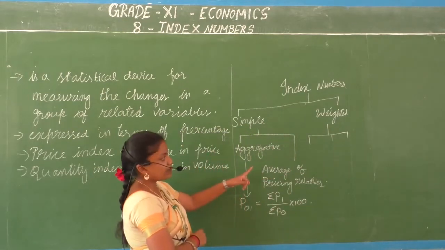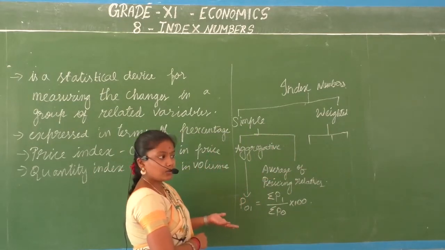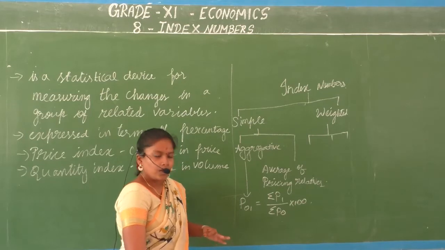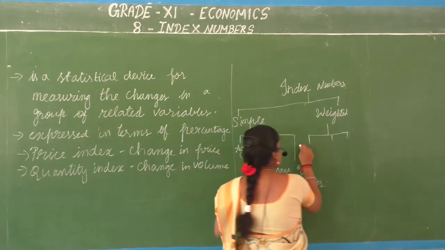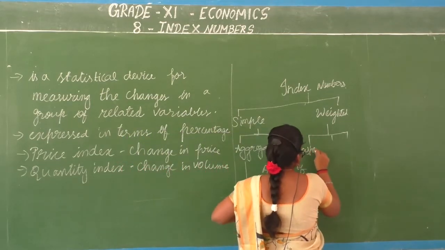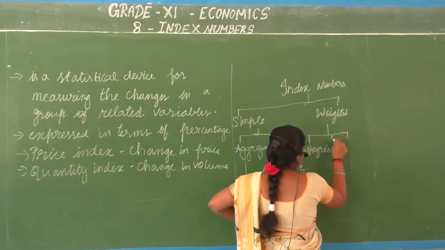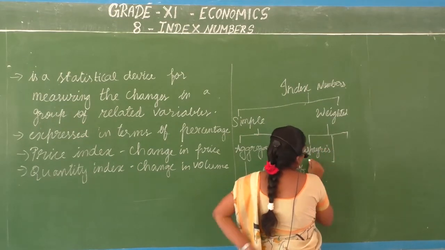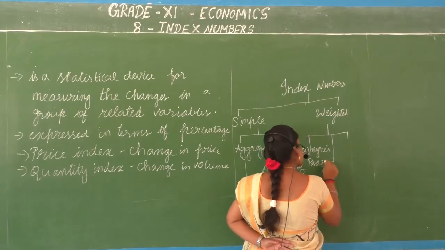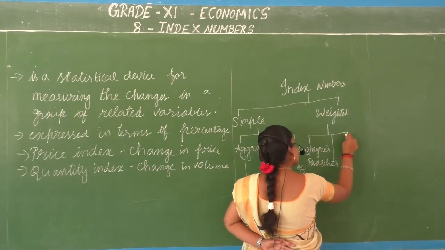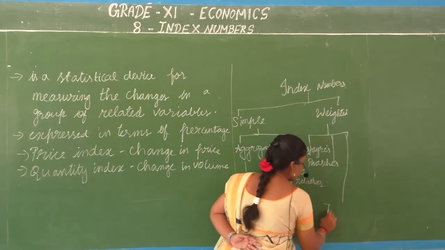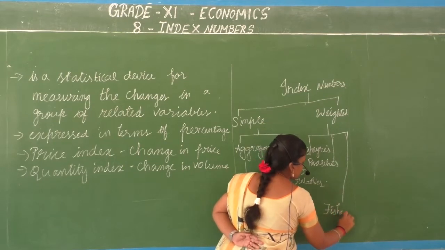In the weighted aggregative method, how many methods do we have? We have three. We call them the Laspeyres method, the Paasche method, and then we have Fisher's method.